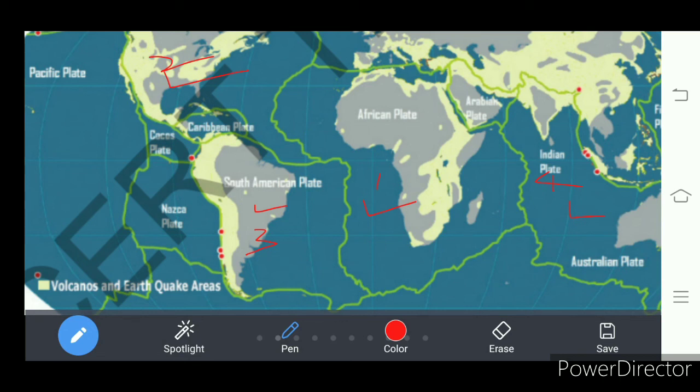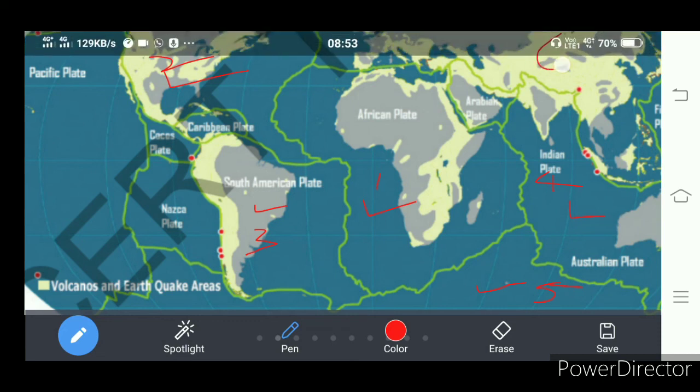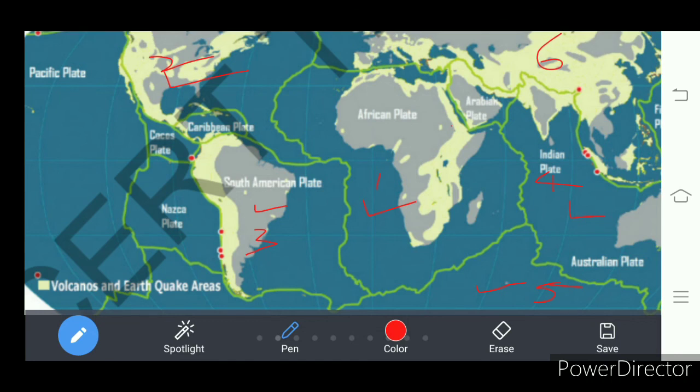So these are four plates, and next, the Antarctic plate, which is this fifth one. And here, this one, sixth, is the Eurasian plate. And seventh one here is the Pacific plate.